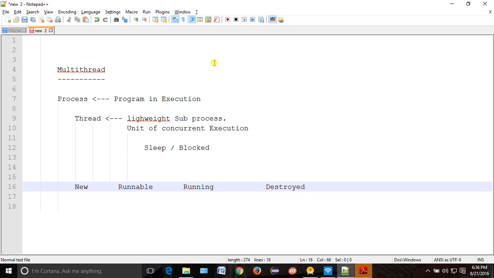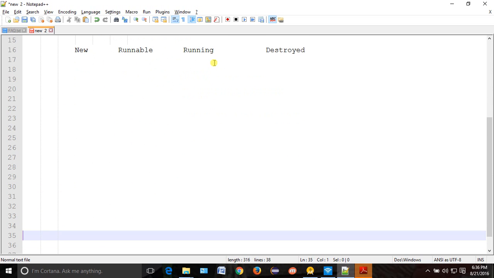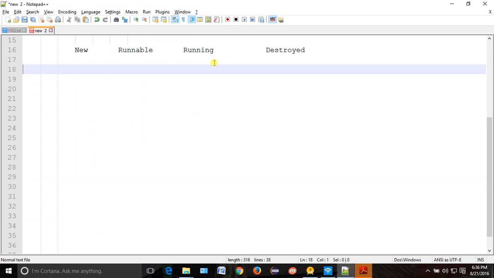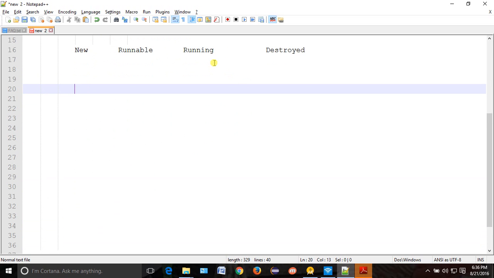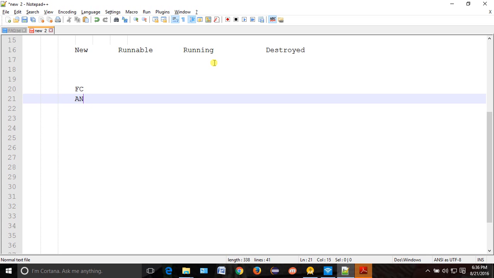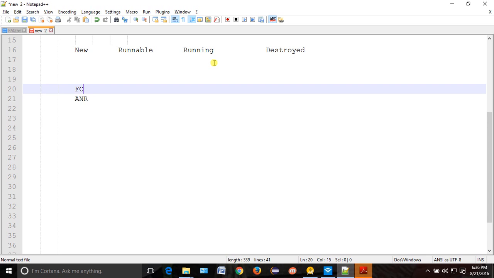Now there are two very famous problems which we get. What are those? Force close and ANR. What is FC? Force close comes when some exceptions are thrown. It is very easy to handle. Just go and use try catch, and you will be able to get rid of your force close. But how to avoid ANR?